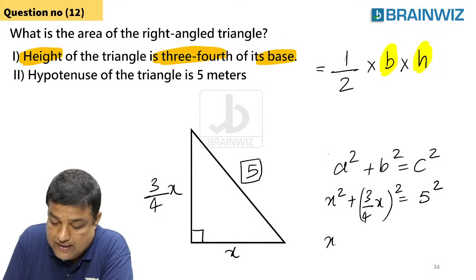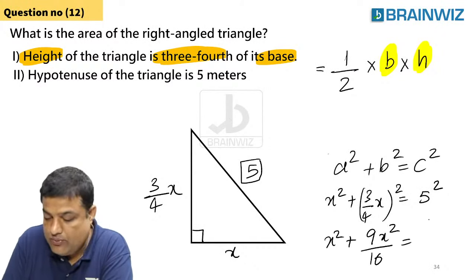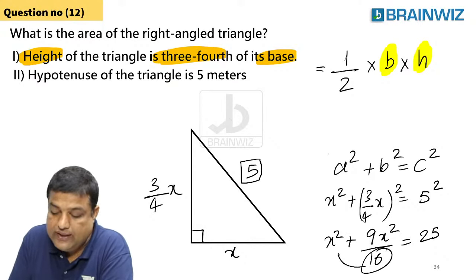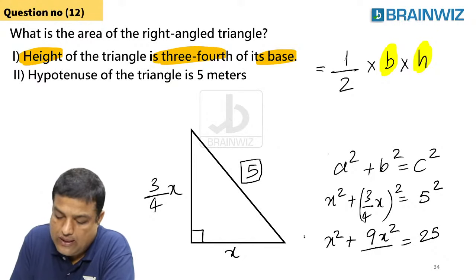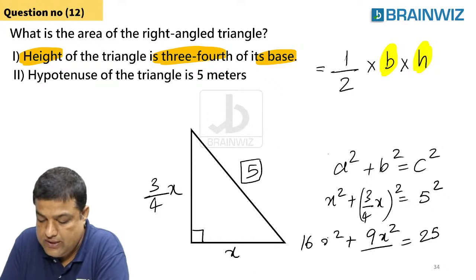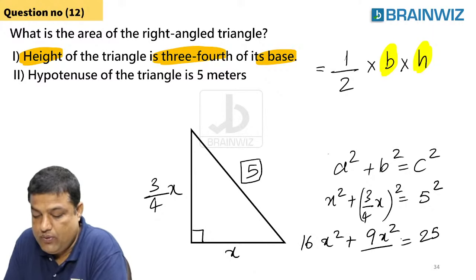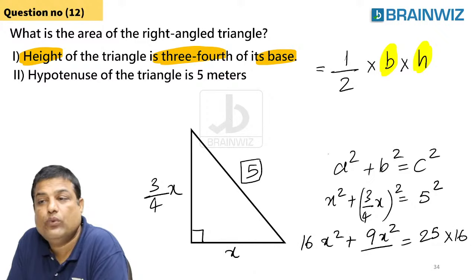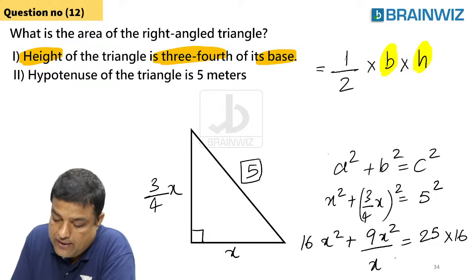If you want more confidence, this is x square plus 9x square by 16 is equal to 25. Okay. This 16 goes on here. You all know that. Then what happens? 16x square. Yes or no? Following, everybody? And that goes and is multiplied over here. So somewhere, somehow, you'll get the x value.